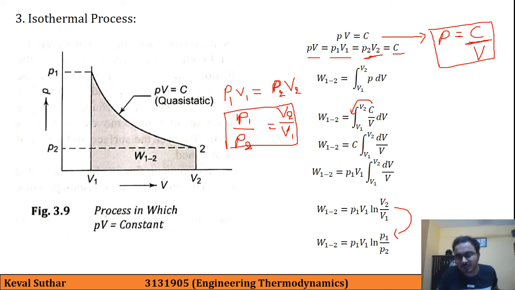So instead of V2 by V1 we can put P1 by P2. This is the derivation of work done in case of an isothermal process.